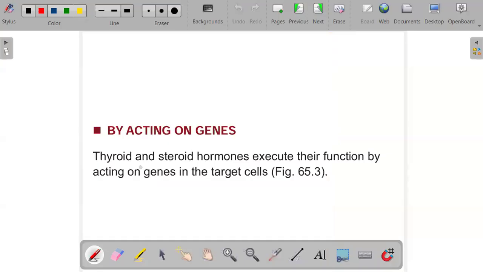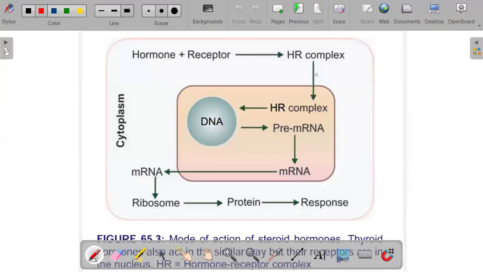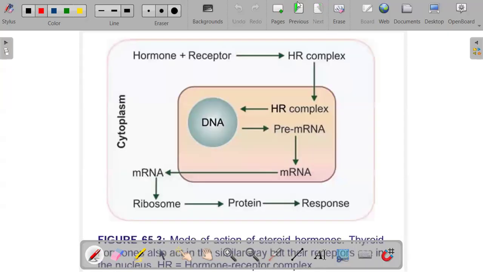Then the third way in which hormones act is by acting on the genes. The thyroid and steroid hormones execute their functions by acting on the genes in the target cells. There is a figure below that is showing us how exactly this happens.